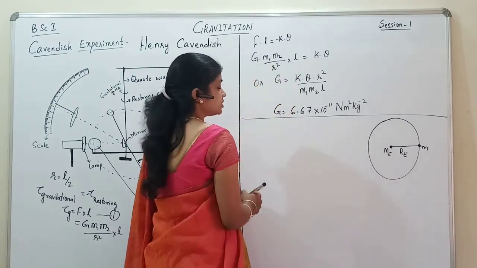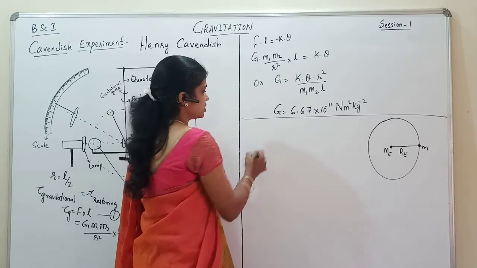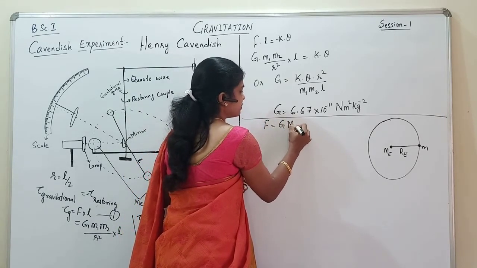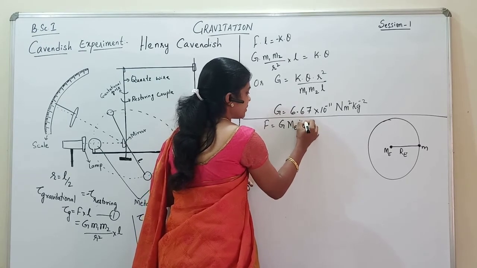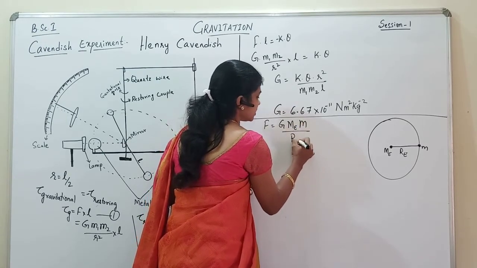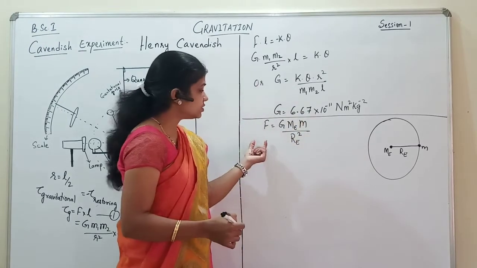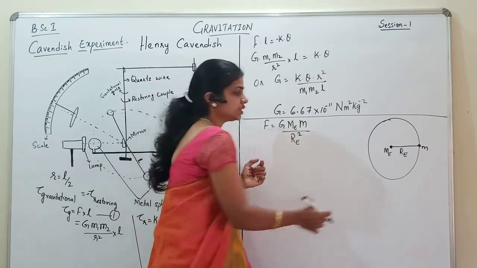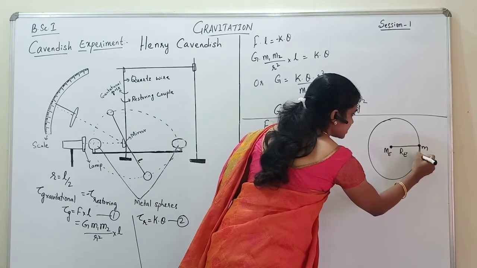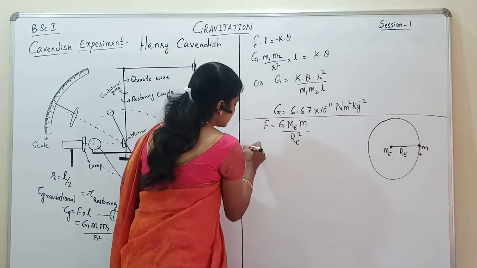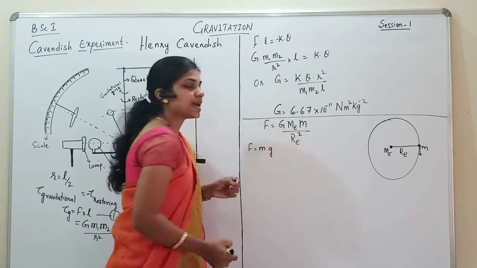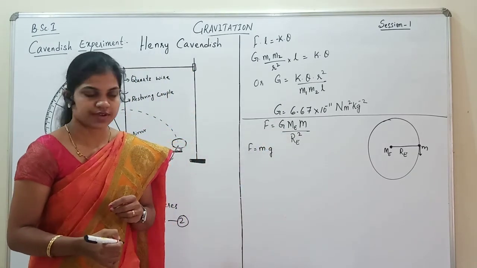Now according to the Universal Law of Gravitation, F is equal to G into ME into m upon RE square. Now this force is equal to the weight of this body which is acting downwards. So this force is equal to mass into acceleration due to gravity.